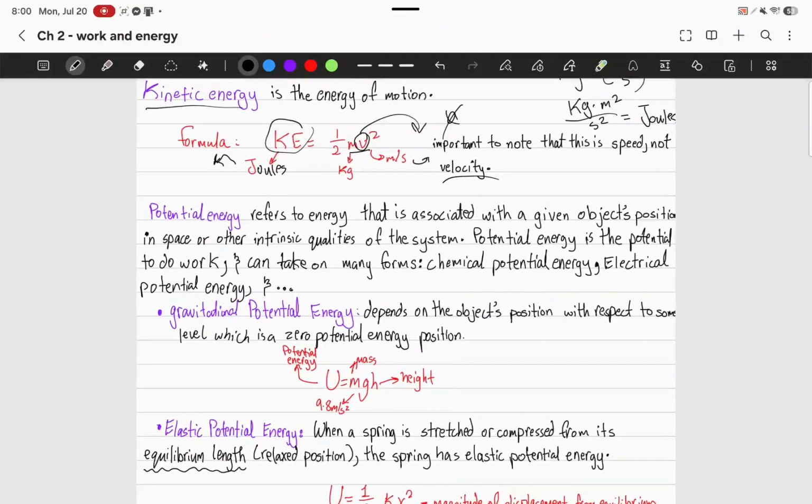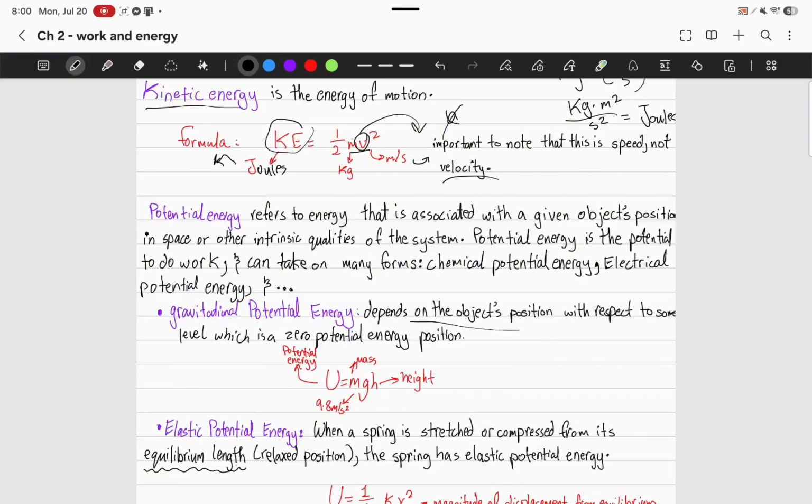Potential energy refers to the energy that is related to the object's position. So think about holding a ball, bringing it up from the ground and just holding it, and then you just let it go. That is potential energy. It just falls down. Why does it fall down? Because of exactly gravitational potential energy.